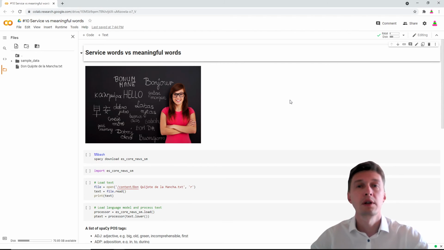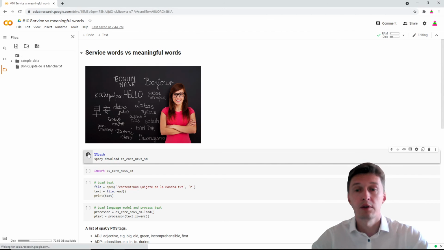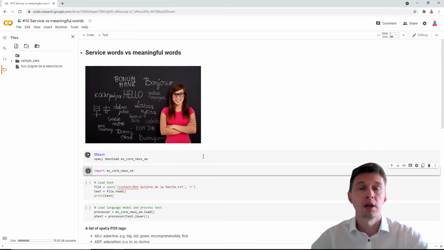And we shall use another NLP monster which is called spaCy. Luckily it is pre-installed in the Colab environment and we'll just download language specific information. Let's do this. And today we shall speak the Spanish language.